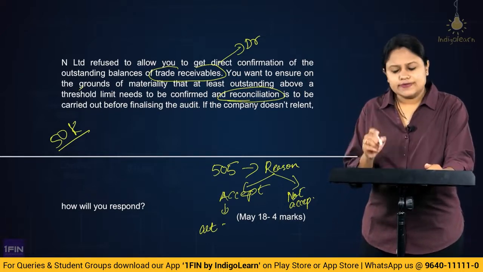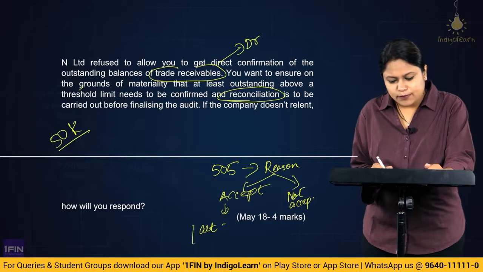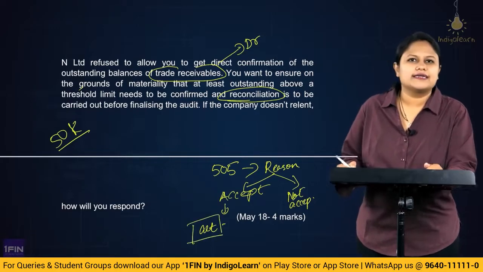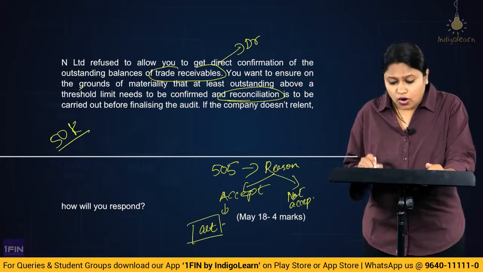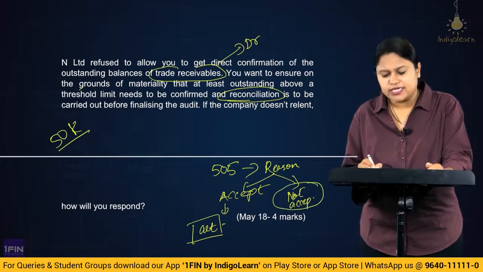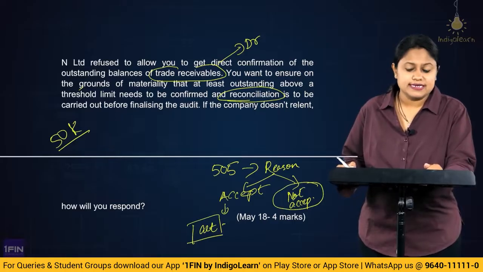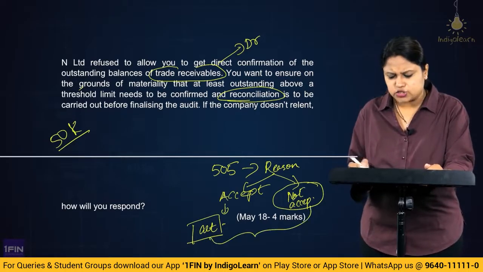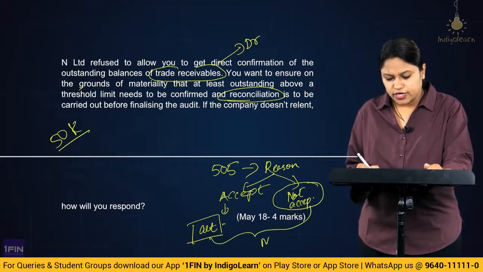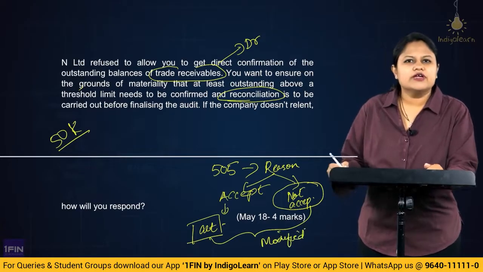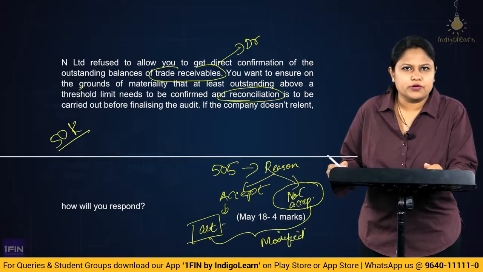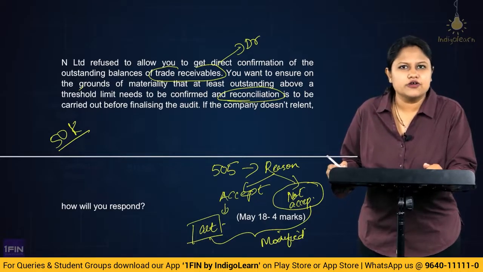If we are unable to perform alternate audit procedures, or the reason given by the client is not at all acceptable to us, in both these situations we will go in for a modified audit report. That means we will give a modified audit report as per SA 705.